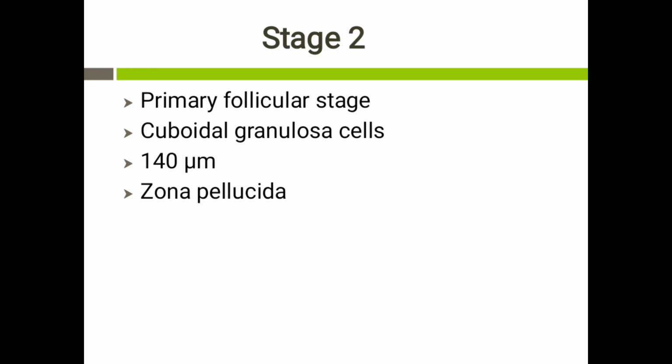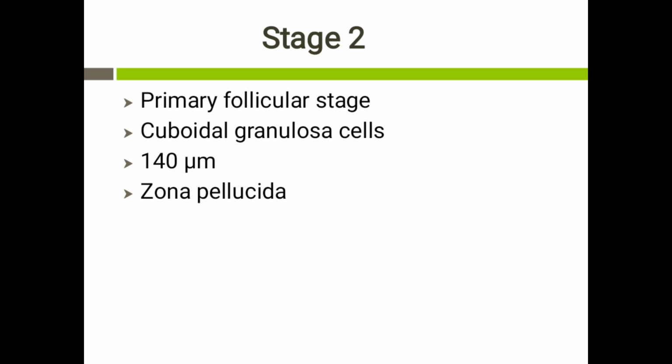Stage 2 is otherwise called the primary follicular stage. In this stage, the primordial follicles get converted to primary follicles. During this process, the pregranulosa cells are converted to granulosa cells. As I said in the last slide, the shape of the pregranulosa cell is flattened, whereas the granulosa cells in this stage become cuboidal. The size of the oocyte inside the follicle grows to around 140 micrometers.